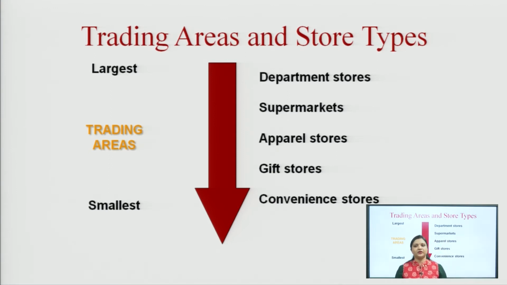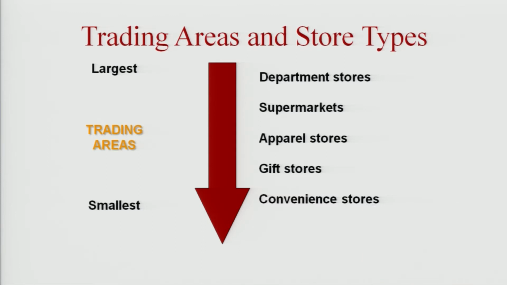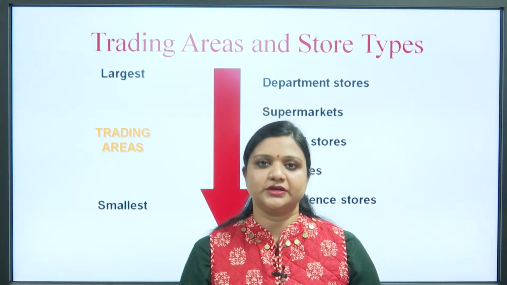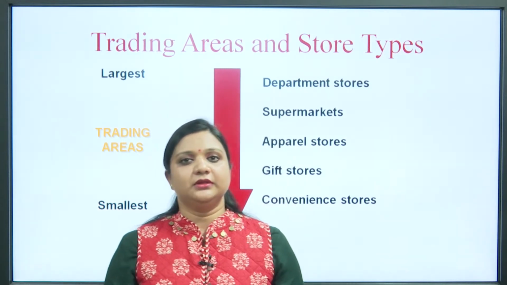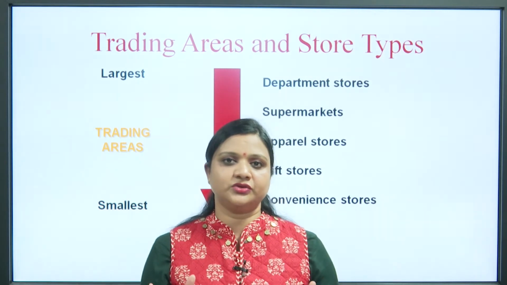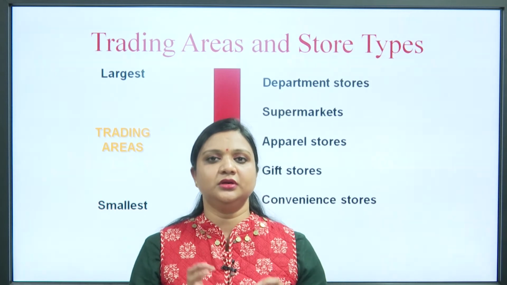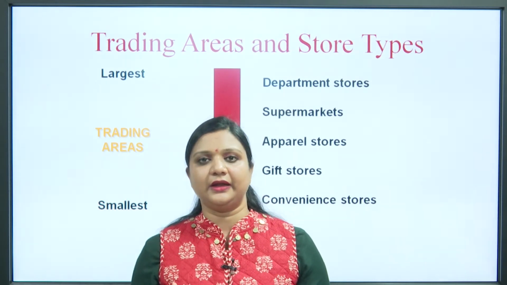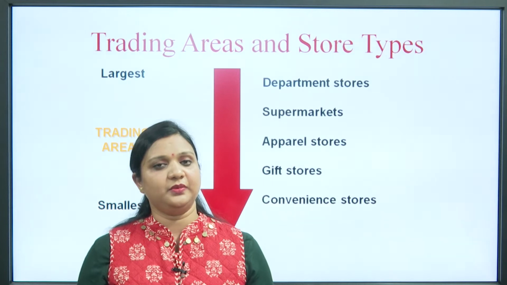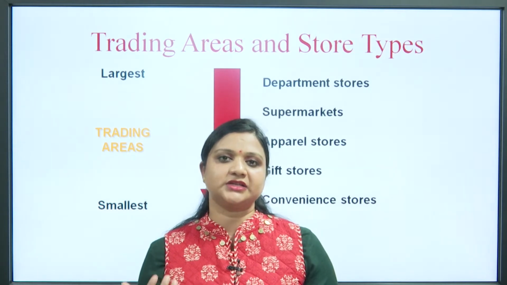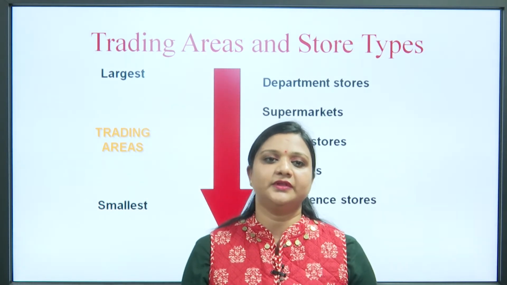And a convenience store is just like a mom and pop store, that is found nearby our home. These types of stores provide a lesser assortment to the customers, so they do not require a large trading area but a smaller one, so that the retailer can keep the product assortment as per the requirement of the customers of that particular location.